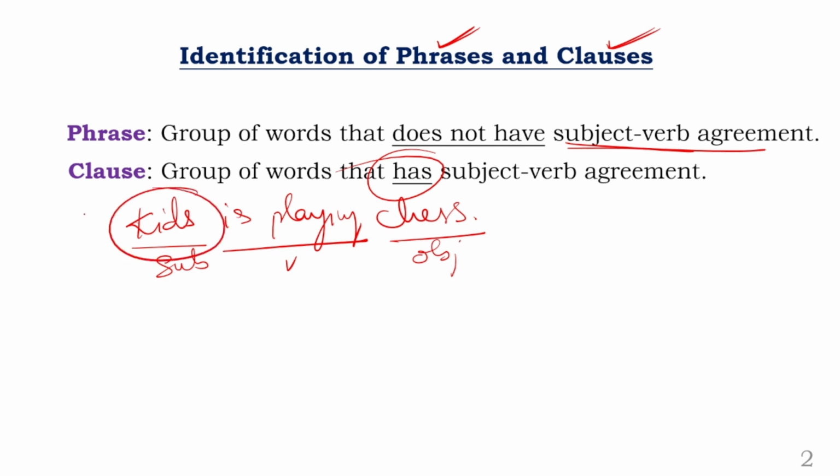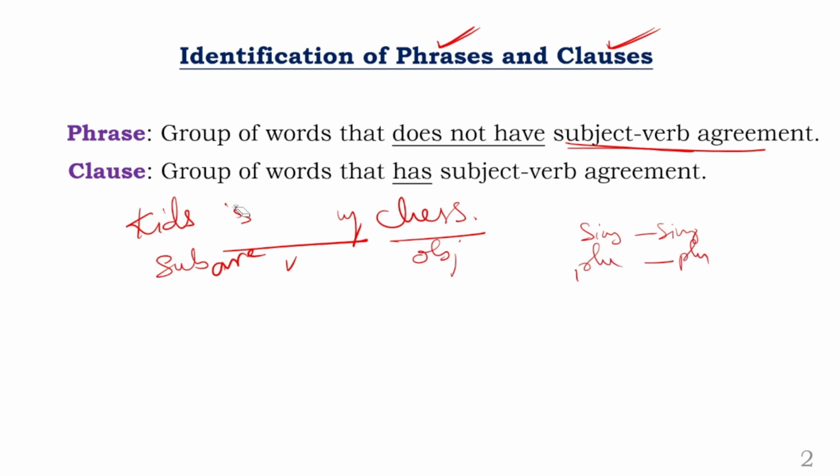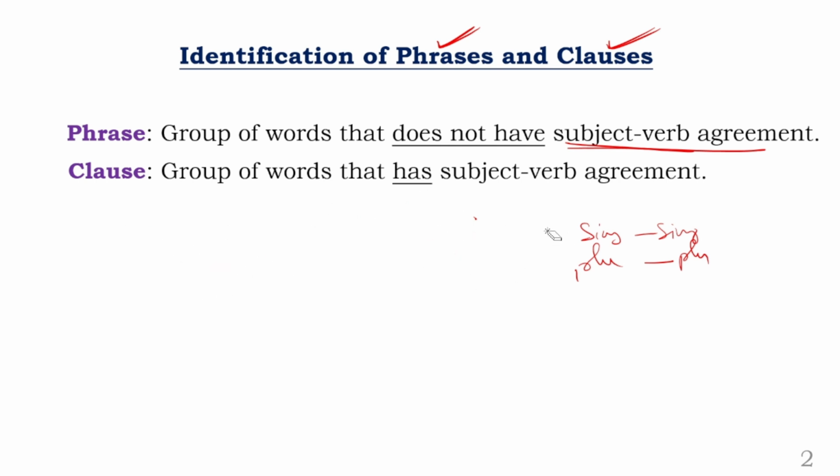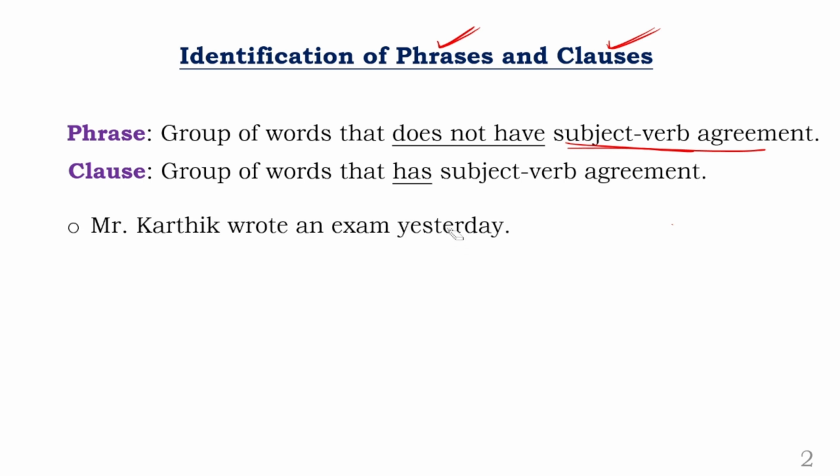Now the logic is, is the subject a singular subject or a plural subject? That's plural, right? So your verb also should be used in plural. That is are. Clear? So subject and verb should agree with each other like this. A singular subject should agree with a singular verb. If it is a plural subject, it should agree with the plural verb. Okay, this is called subject verb agreement, right? So let us now go further and look at the sentences here.